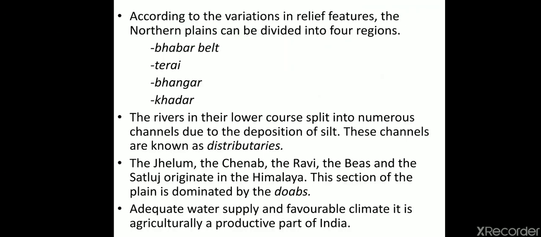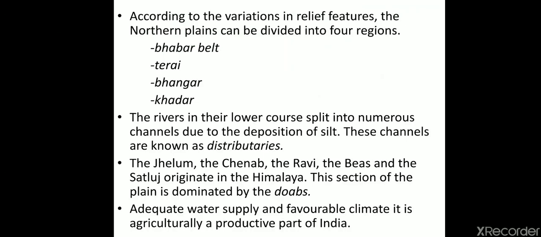Now, according to the variation in relief features, the Northern Plain can be divided into 4 different regions: the Bhabar Belt, Tarai Belt, Bangar Belt and Khadar. Now what is the Bhabar Belt? Bhabar Belt means the mountains deposit pebbles in a narrow belt of about 8 to 16 kilometers width, which is parallel to the Shivaliks. This is known as Bhabar. And all the streams which disappear over here, that is known as the Bhabar Belt.